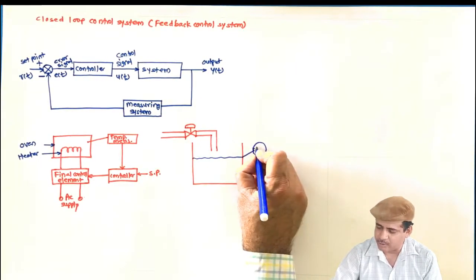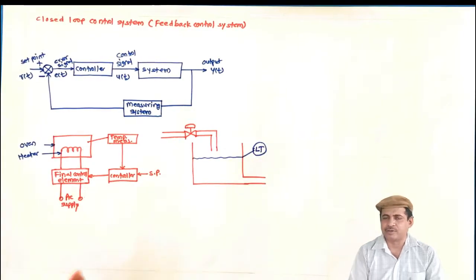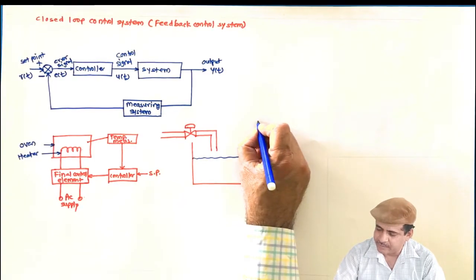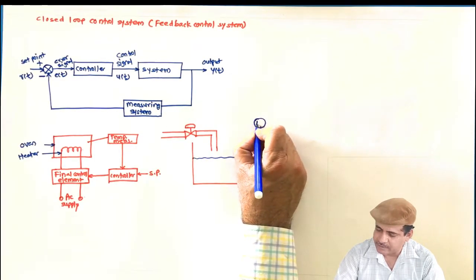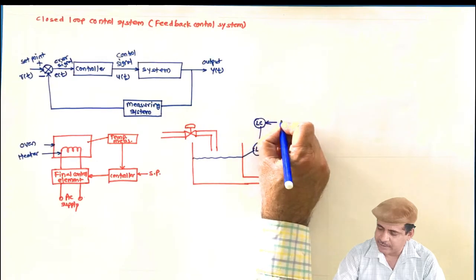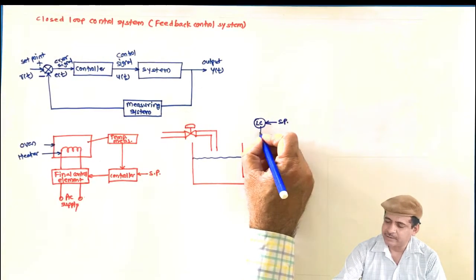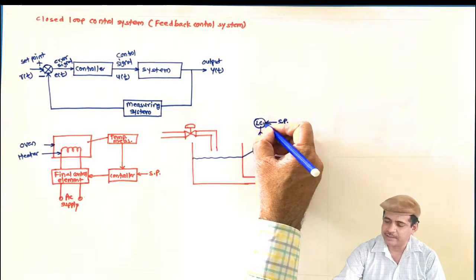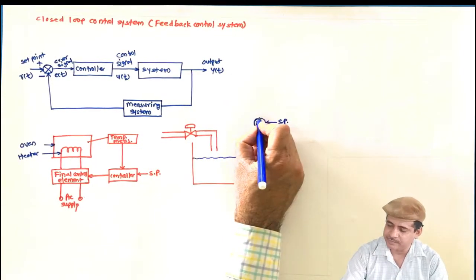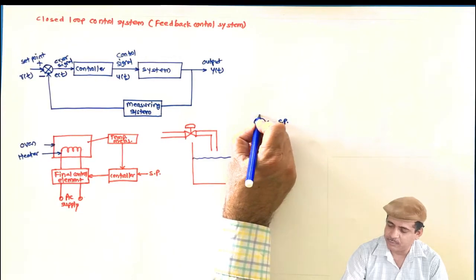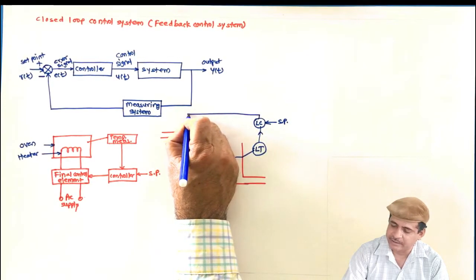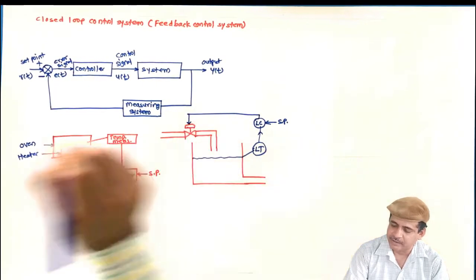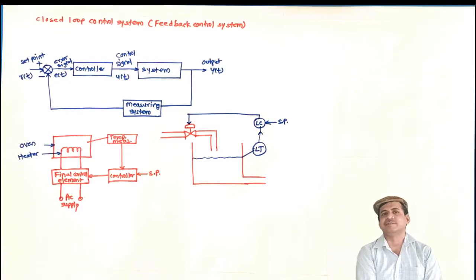I will put it in a block, level sensor and transmitter, because not only does it sense but it also transmits it to the controller. Then there will be a level controller. Here I will apply the set point. The two are compared with each other. The error is calculated and then processed, and then with appropriate conversion of the signal it is applied to the valve. This valve is the final control element.